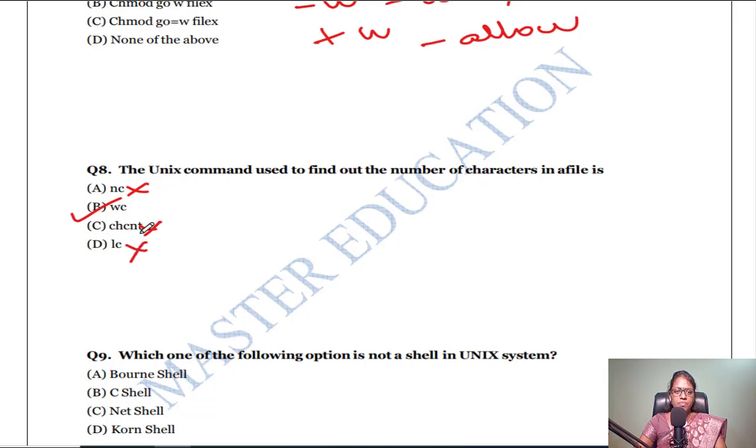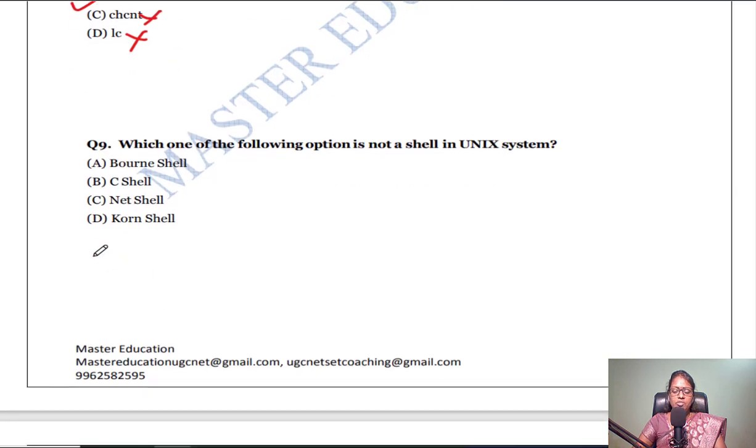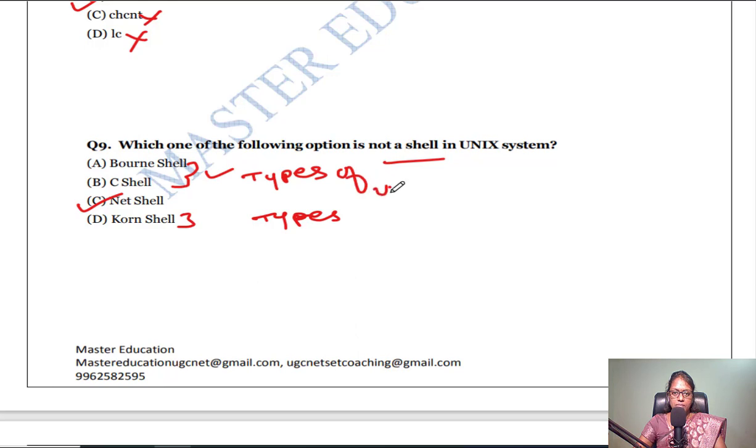The next question, which one of the following options is not a shell in Unix system? So there are three types of shell: Bourne shell, C shell, Korn shell. So there is no net shell. Okay, so this is not a shell in Unix. So these three are all the types of shell.